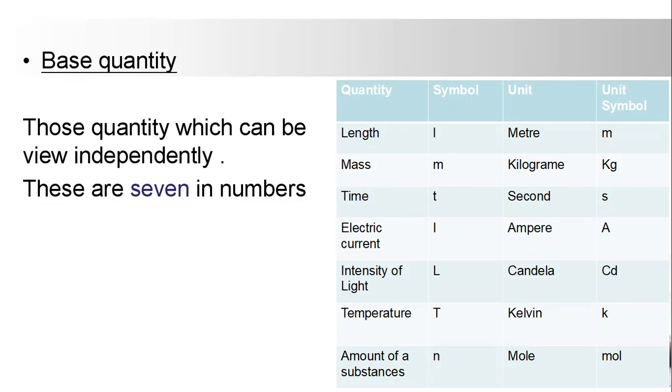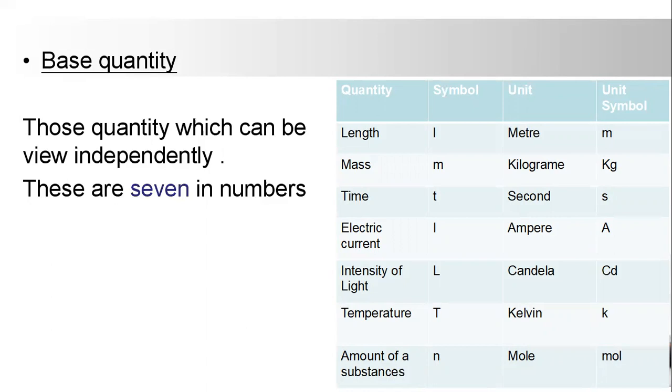As we described, these are 7 in number. If you look at the table, quantity, symbol, unit, and unit symbol are given. First quantity is length. Length is symbolically represented by L, and its unit is meter, symbolically represented by small m. Similarly, mass is another base quantity, represented by small m. Its unit is kilogram, represented by kg.